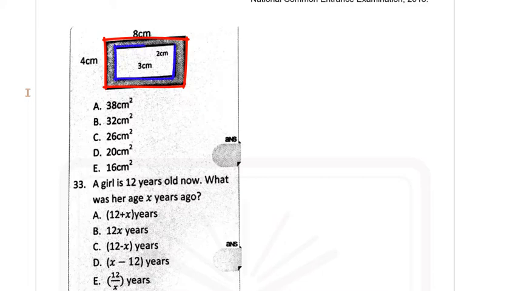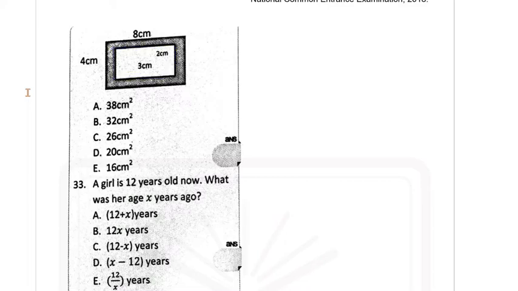If you're cutting something out of something, it means you're taking that away from the original thing. So the original thing is the entire rectangle, which has the dimension 4 centimeters by 8 centimeters. But then there is this other smaller rectangle that was cut out of this cake, and the dimension is 3 by 2.